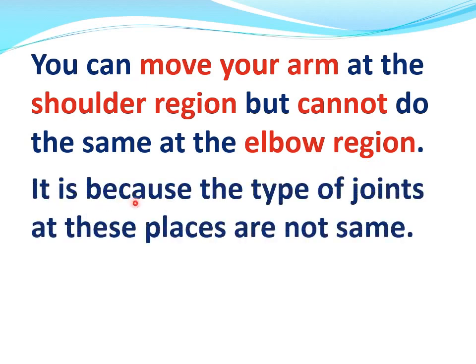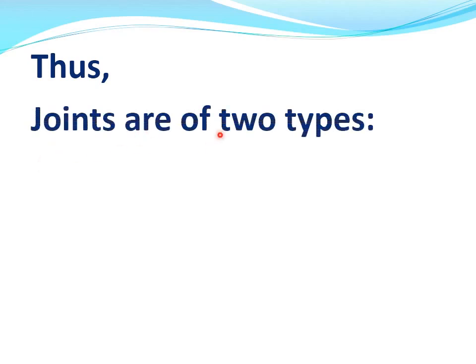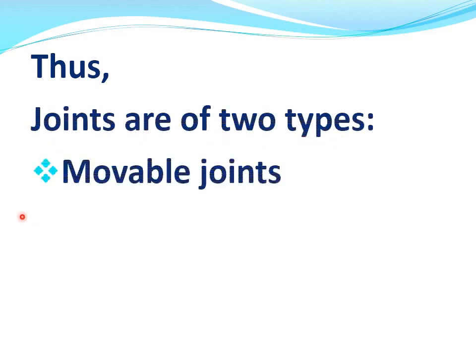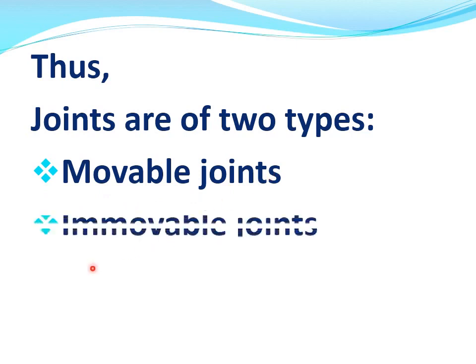It is because the type of joints at these places are not the same. Thus, joints are of two types: movable joints and immovable joints.